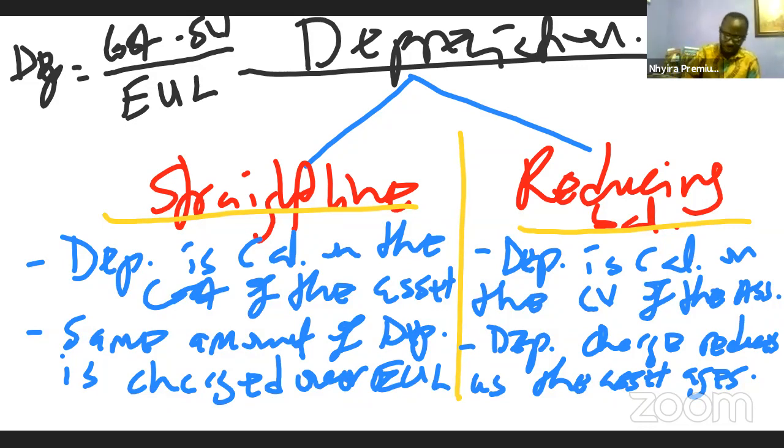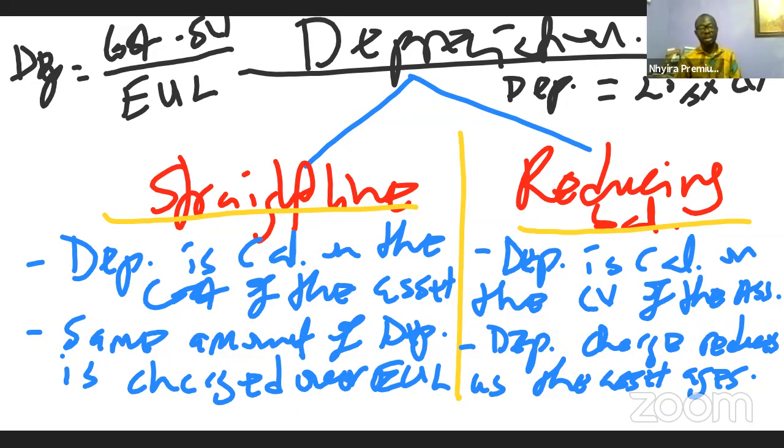So in simple language, when it comes to the reducing balance method, the depreciation will be equal to whatever percent is given to us. So let's say they give us 20% here also. It's going to be 20% multiplied by the carrying value of the asset or the carrying amount of the asset. And that is how we deal with the depreciation under the straight line method and the reducing balance method, respectively.